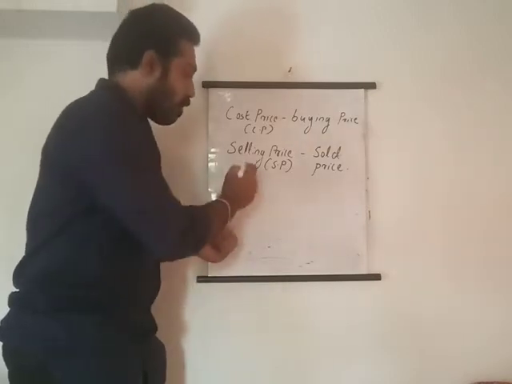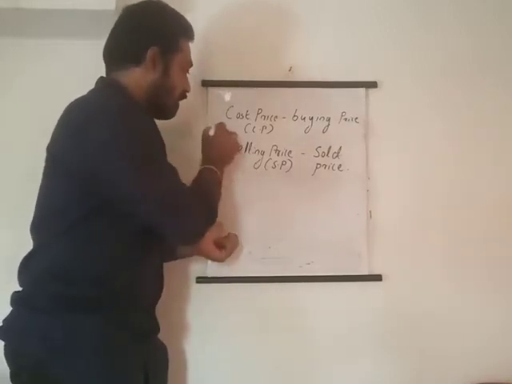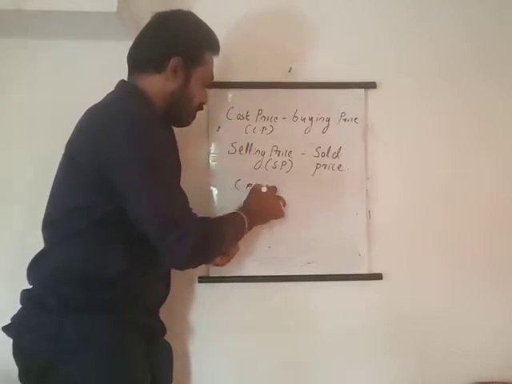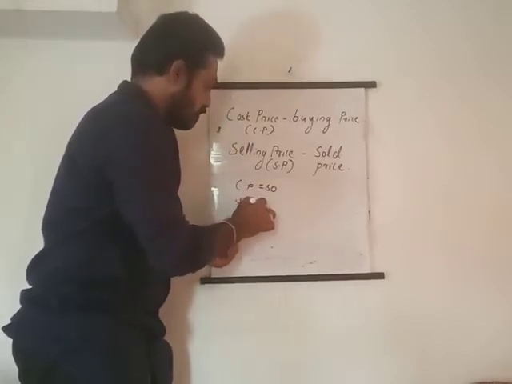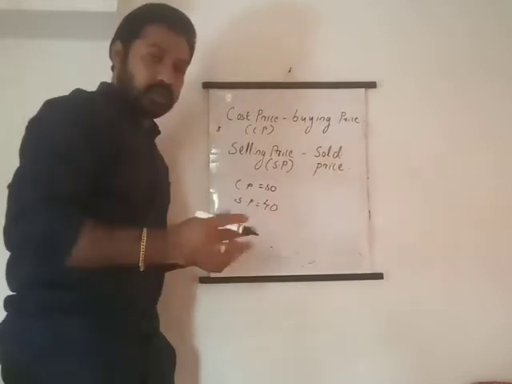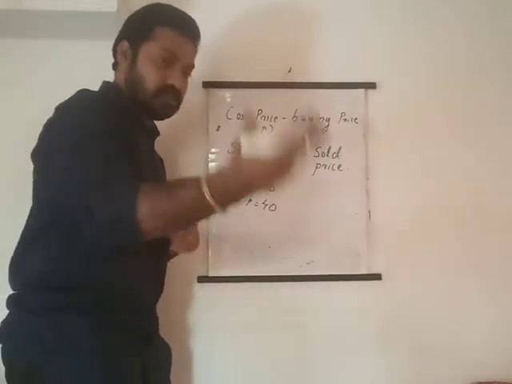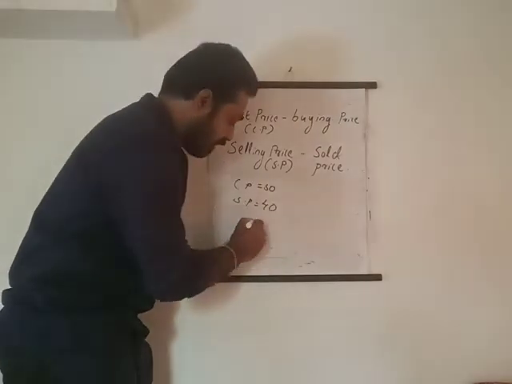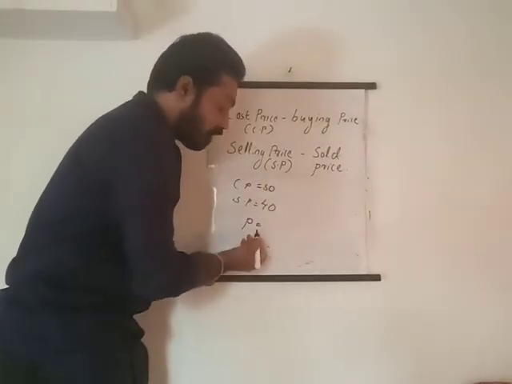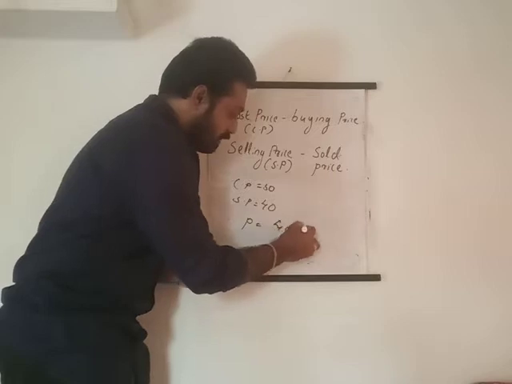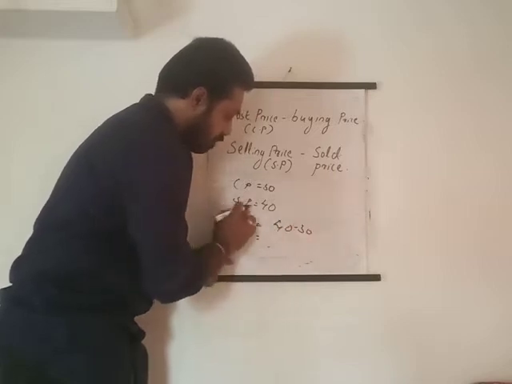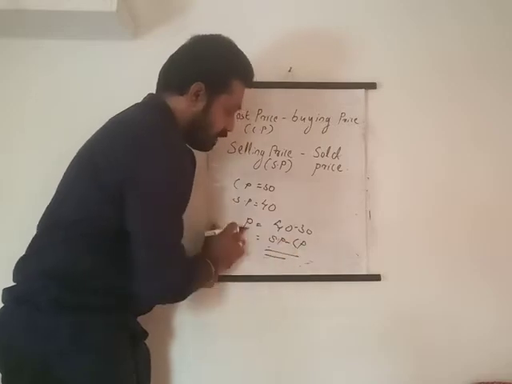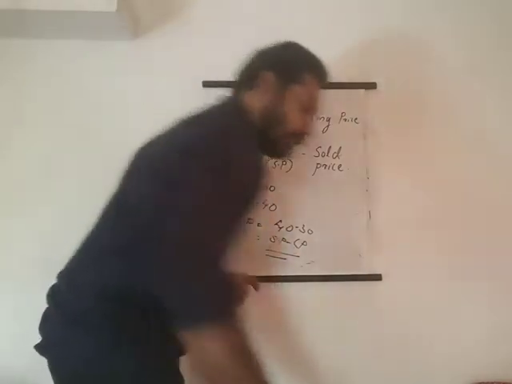So here the cost price was 30 and the sale price was 40. I bought for 30 but I sold it for 40, so I got a 10 rupees advantage. So I got a profit. How did I find it? 40 minus 30, that means sale price minus cost price. Keep this equation in your mind.